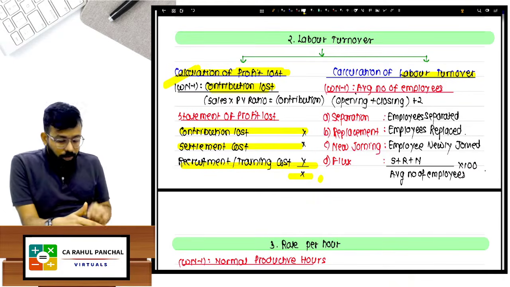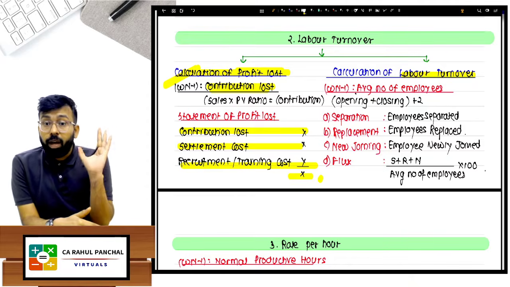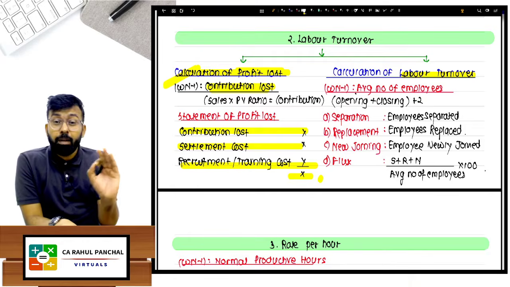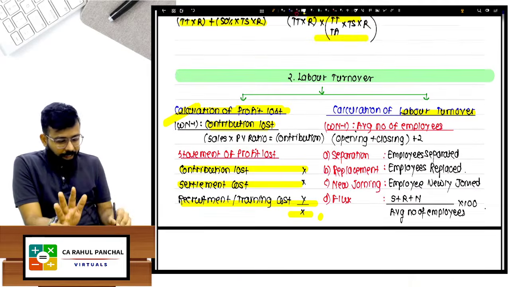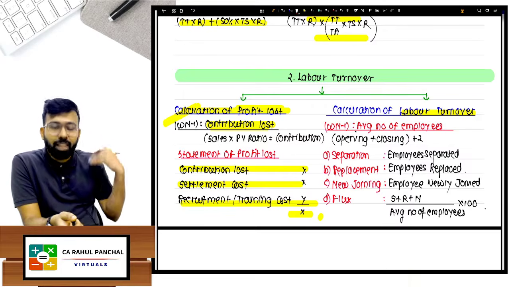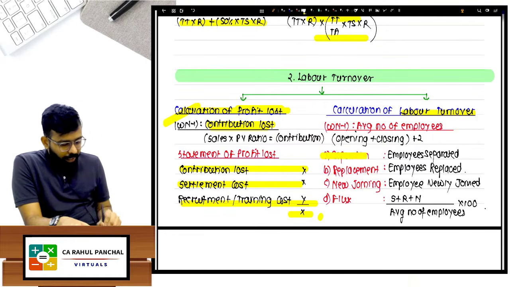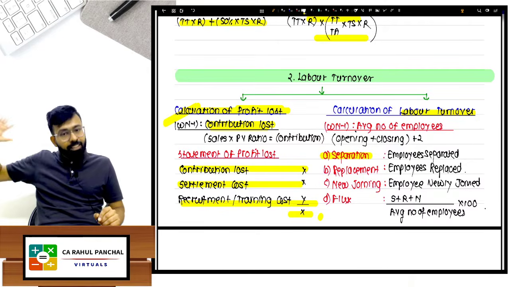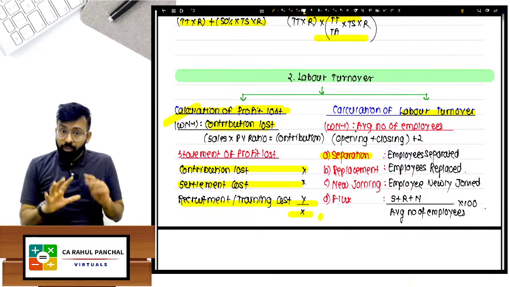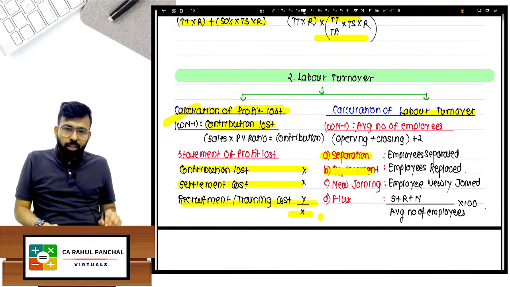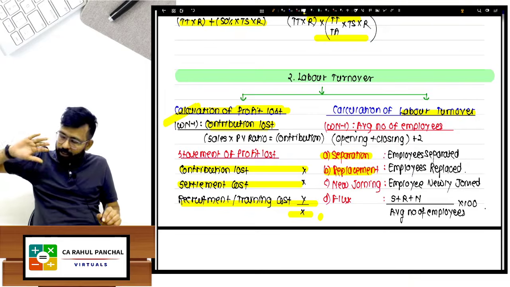Sir, if the question comes calculate labor turnover, acha, labor turnover is calculated in percentages, okay, so that it can be compared every year. 10% it became, acha, turnover matlab how many employees left. देखो, if someone leaves my organization, that is left or discharged, we will say. Someone leaves my organization, that is separated, I will have to hire someone. We have understood that if someone leaves you, we will have to hire someone, that is replacement. So separation, we will say, that is separation method.